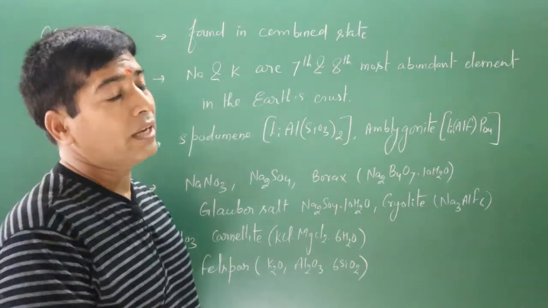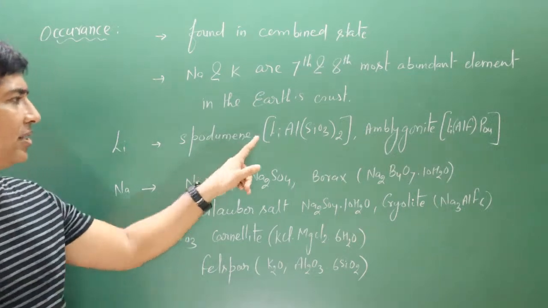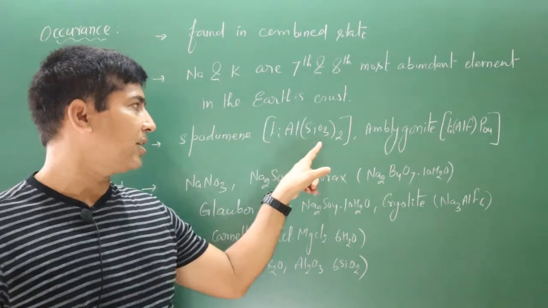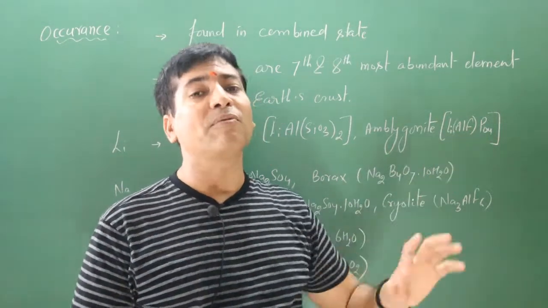Now next we have lithium. Lithium is found in the earth crust in the form of silicate as well as phosphate. Spodumene, you can see the chemical formula is given there. Lithium is present in the form of silicate. Amblygonite, you can see in this case lithium is present in the form of phosphate.